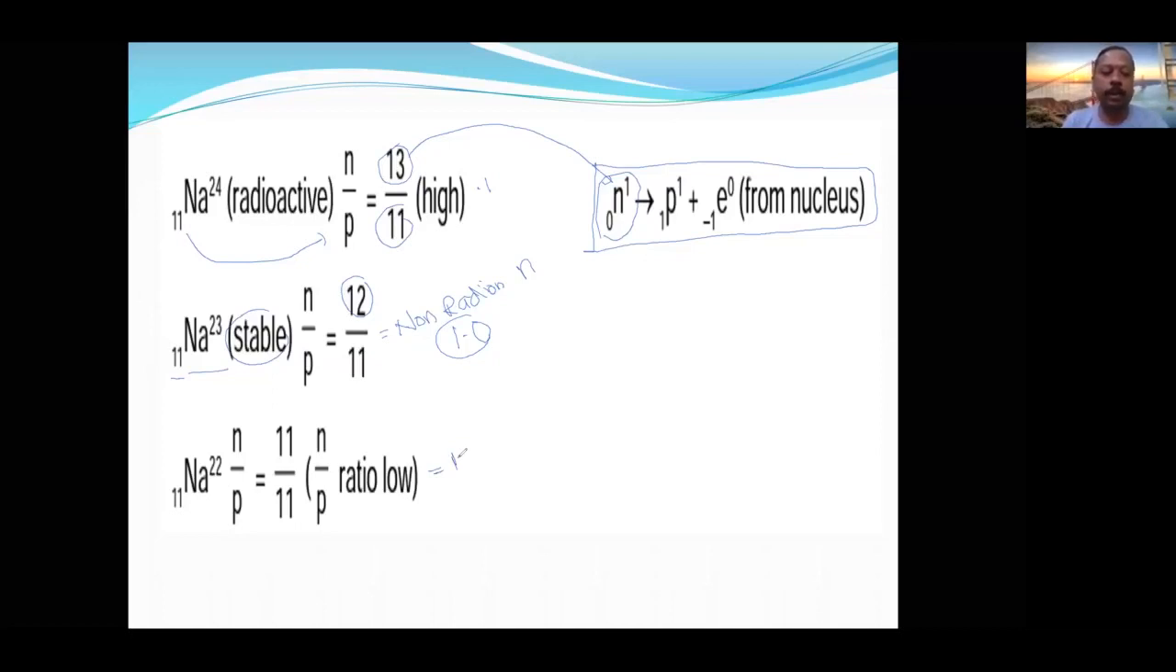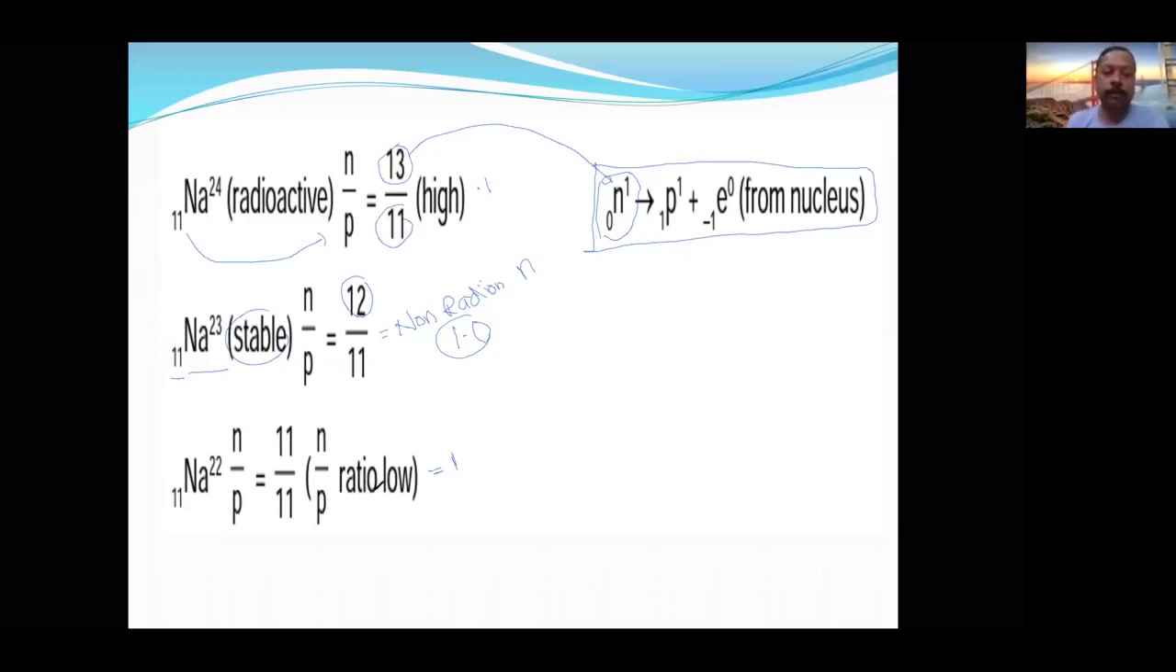Now this N by P ratio, what will it go for? Because its atomic number is not above 83, what are the other options available? This sodium can undergo beta emission, there is no doubt about this. And this sodium does not undergo any type of radiation because it is already in the stability zone or stability belt. What is that stability belt? I will explain it to you through the diagram.